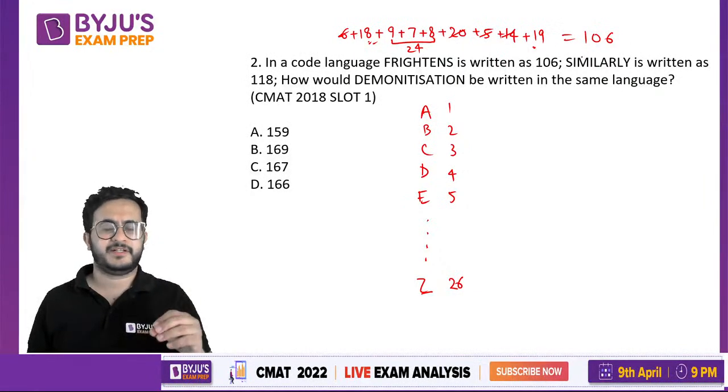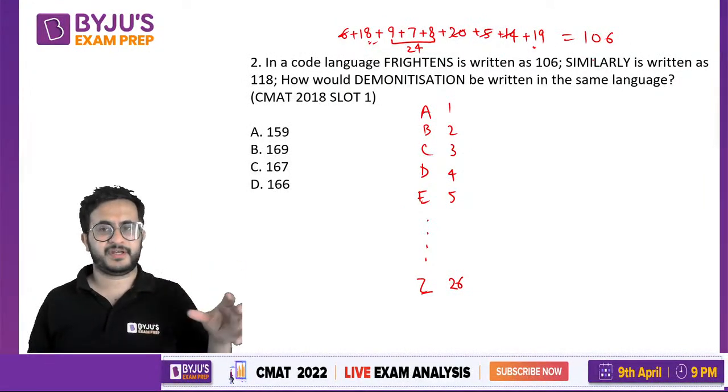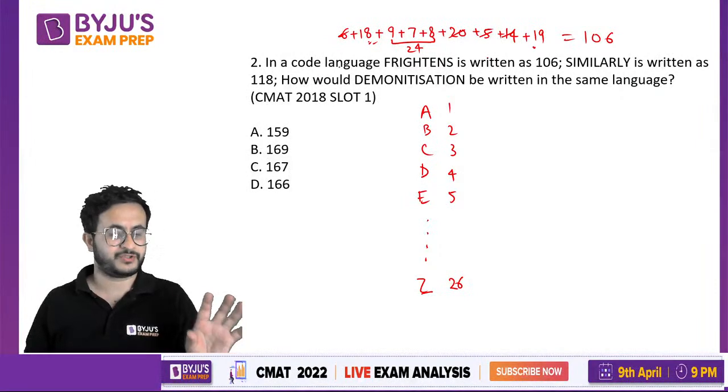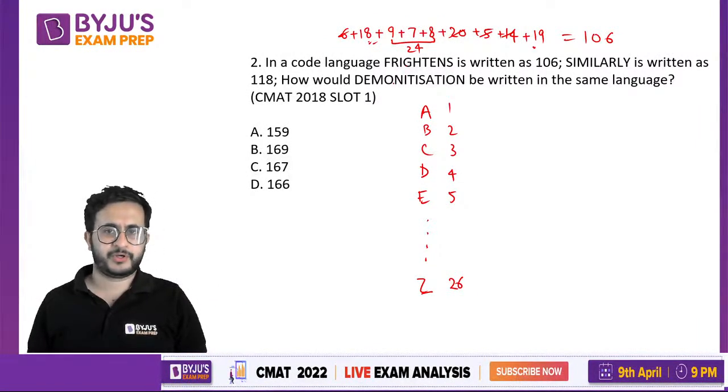Once we have tested, in CMAT you have enough time, you can check for the similar word also. It should match to 118. So let us find for demonetization.